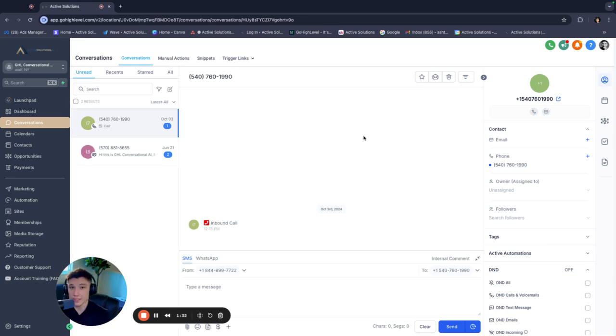The first thing that you are going to need is a GoHighLevel account. And if you're not familiar with GoHighLevel, you don't know what it is, you don't need to leverage the entire platform for this specifically. So it's actually going to be a lot easier than you might think.